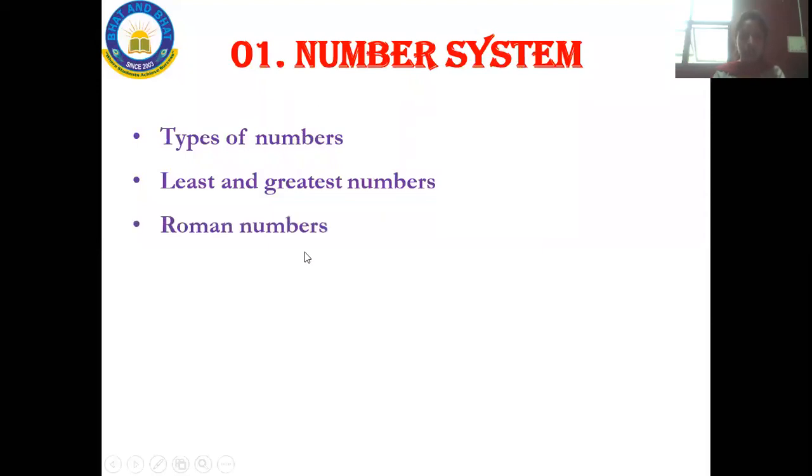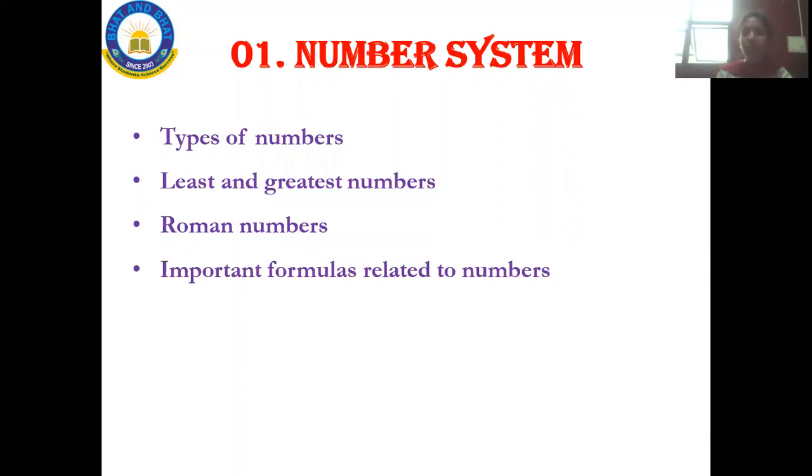Next, Roman numbers. What do you mean by Roman numbers? Roman numbers are numbers we make use of, especially when you get ranks and all. In school, they name those by Roman numbers, right? First rank, second rank, like that. So these are the Roman numbers.